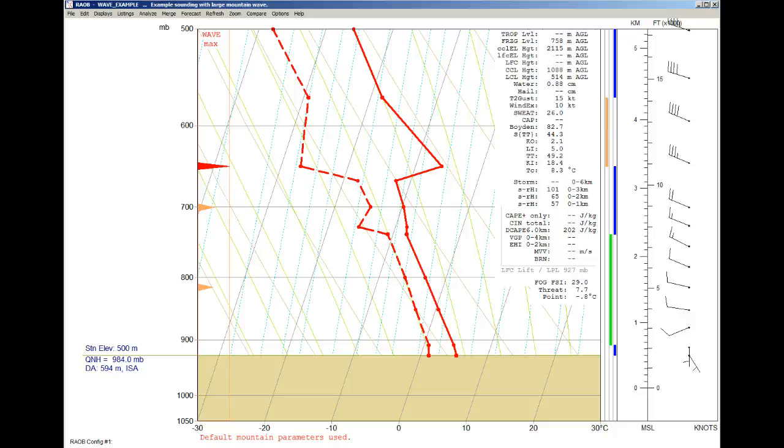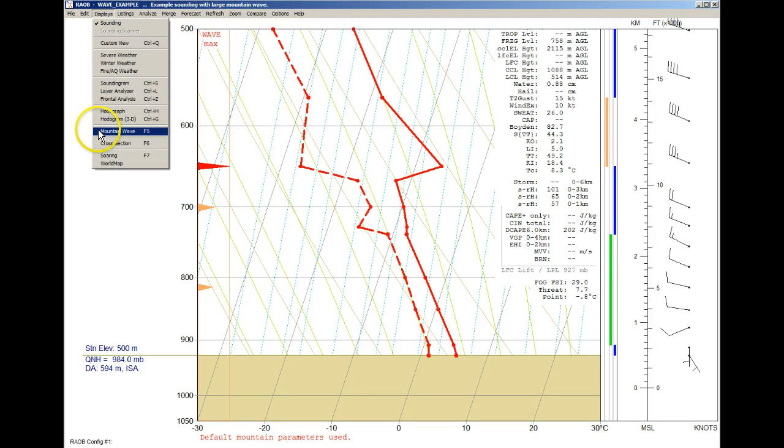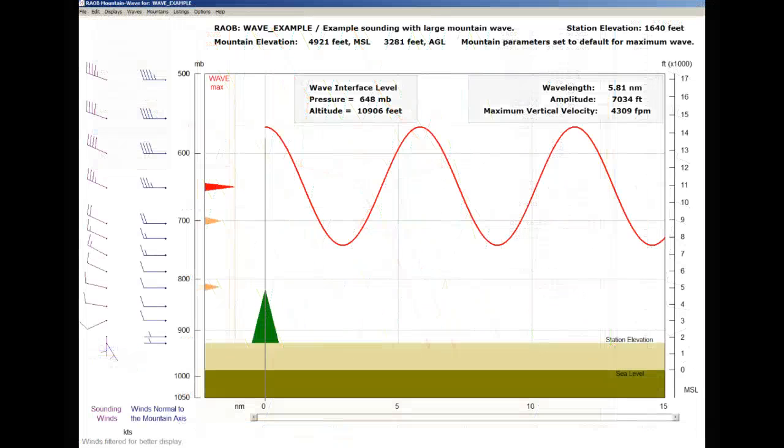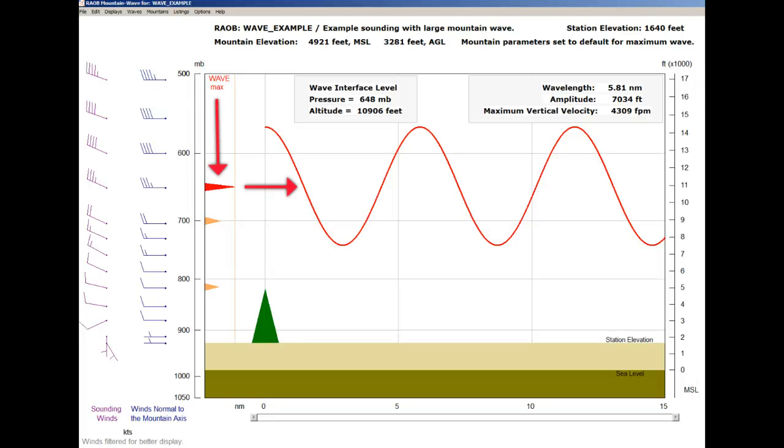Okay, we've reset the mountain parameters to the default mountain, and it's now time to look at the mountain wave screen. We can do this by first selecting the Displays menu, and then the mountain wave option, or just press the F5 key, like this. When initially activated, this display will always plot the predominant wave first, which is the wave with the maximum wavelength. Within the wave column graphic, this is the wave plotted in red.